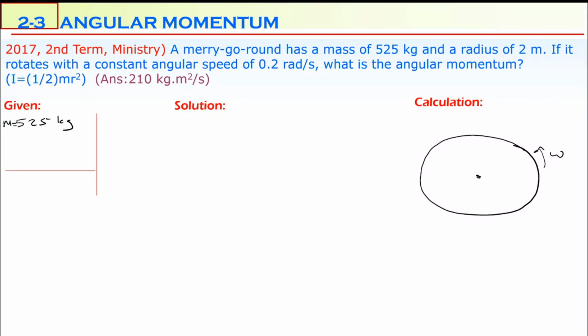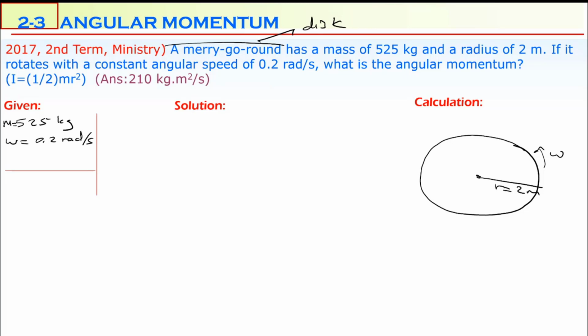I mean, they're having fun with this device. The radius is 2 meters, as you see, very big. If this disc rotates with an angular speed of 0.2 radian per second, so omega is given, which is equal to 0.2 radian per second.